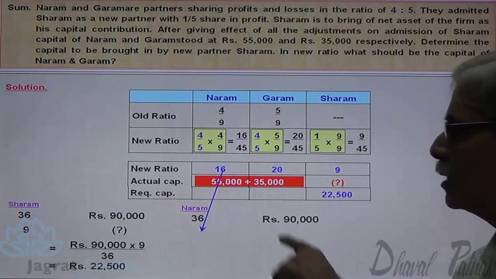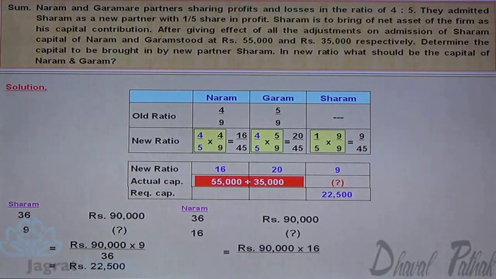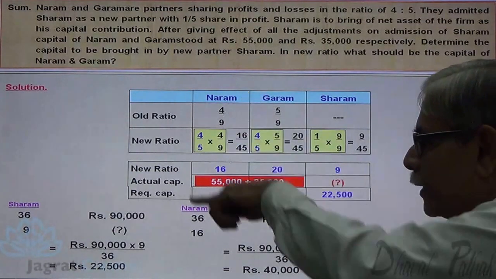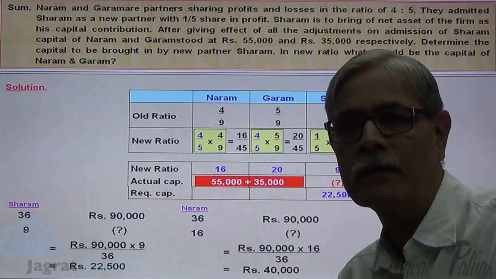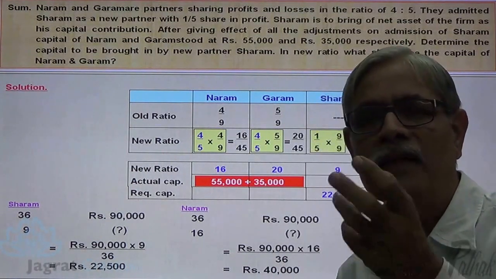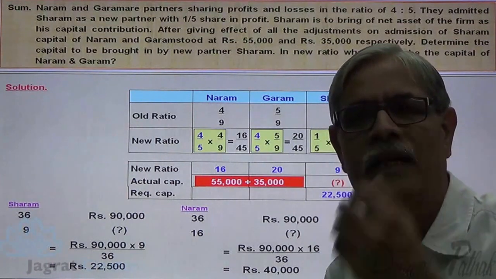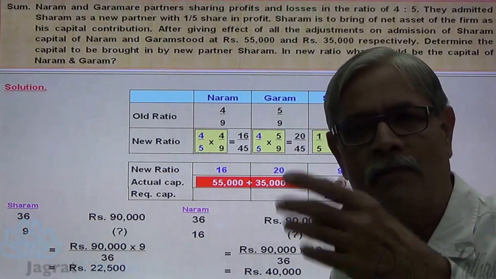How much for 16 share in profit? If you work it out, 90,000 into 16 upon 36, the capital required for Naram is 40,000. Now what is his actual capital? 55,000. What is the capital required in the new profit sharing ratio? 40,000. His actual capital is more than required, so he will be redeemed. The excess capital will be redeemed.